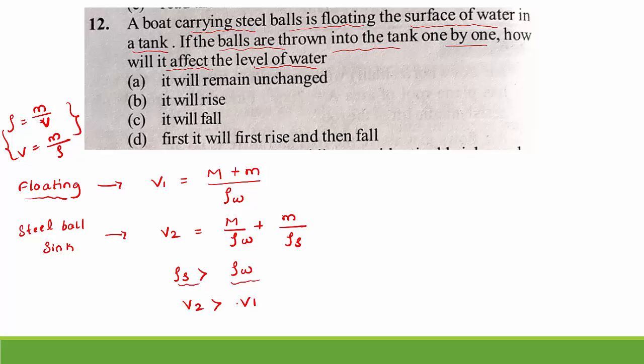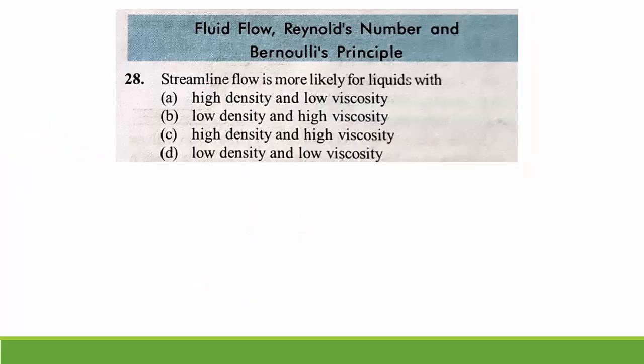So here when you are going to throw a ball one by one, it will affect the level of the water. See here, the level of the water decreases. That means the level falls because V2 is greater than V1. So we go for option C. It will fall.